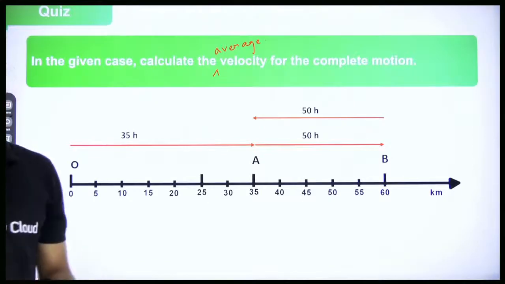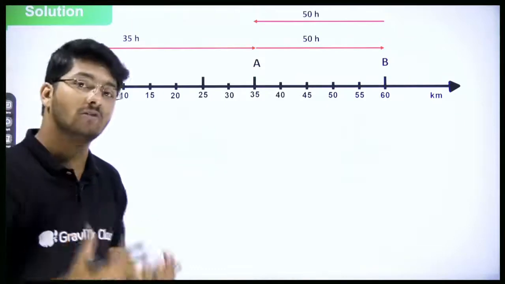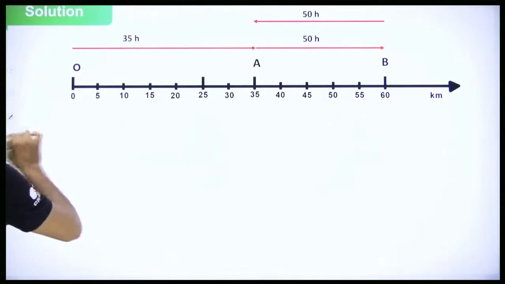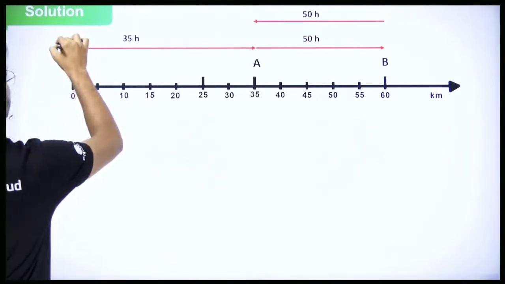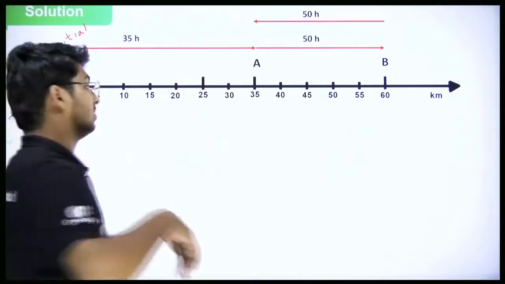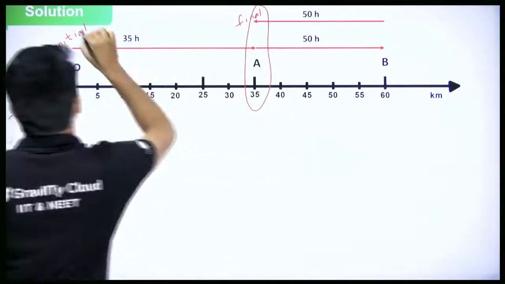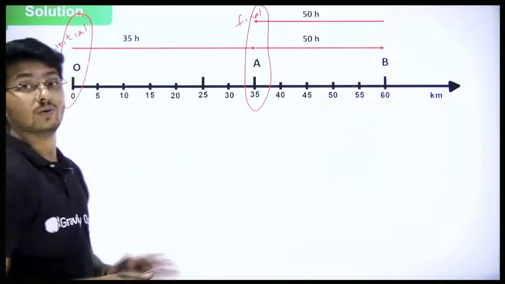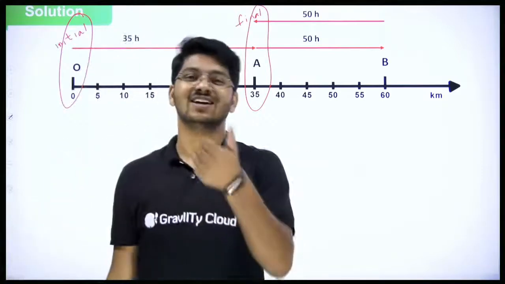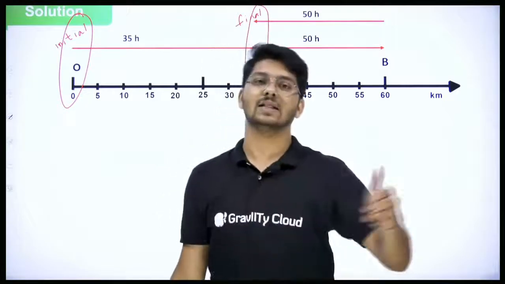So here we have to find out average velocity. We'll do it. So our target is what? Finding the total displacement. Now how do you find the total displacement? Very simple. For the complete motion, this is the initial position. And for the complete motion, what is the final position? A. Yes or no? So that's what we need. Always remember, total displacement or normal displacement, doesn't matter. To find out displacement, what do we need? Initial and final positions. That's it. Now once you have these two, you can get them easily.